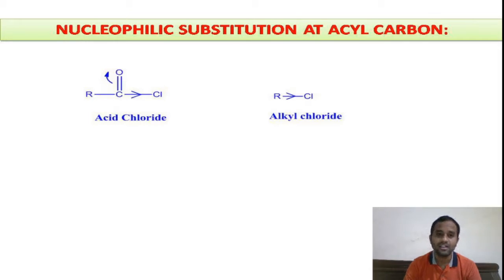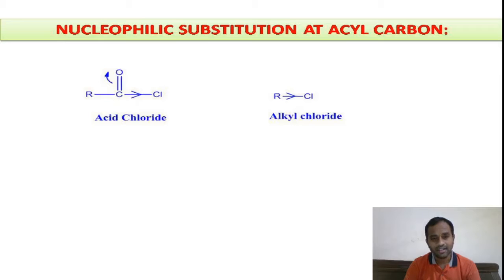And as well, you can see here the C double bond O, the double bond is shifted to the oxygen atom due to its higher electronegativity. Thereby the carbon gets a positive charge. So here the carbon is electron deficient due to two mechanisms. One is the shifting of the double bond towards the oxygen.